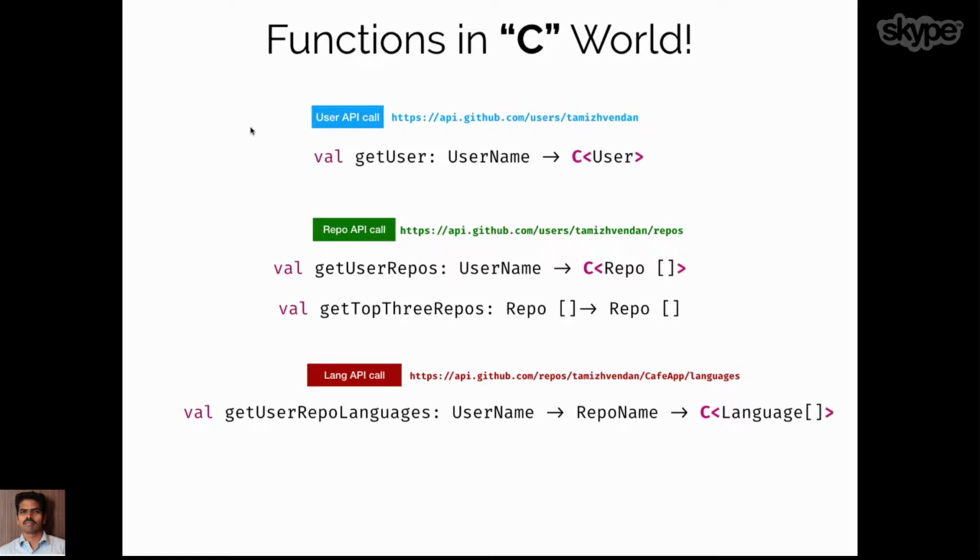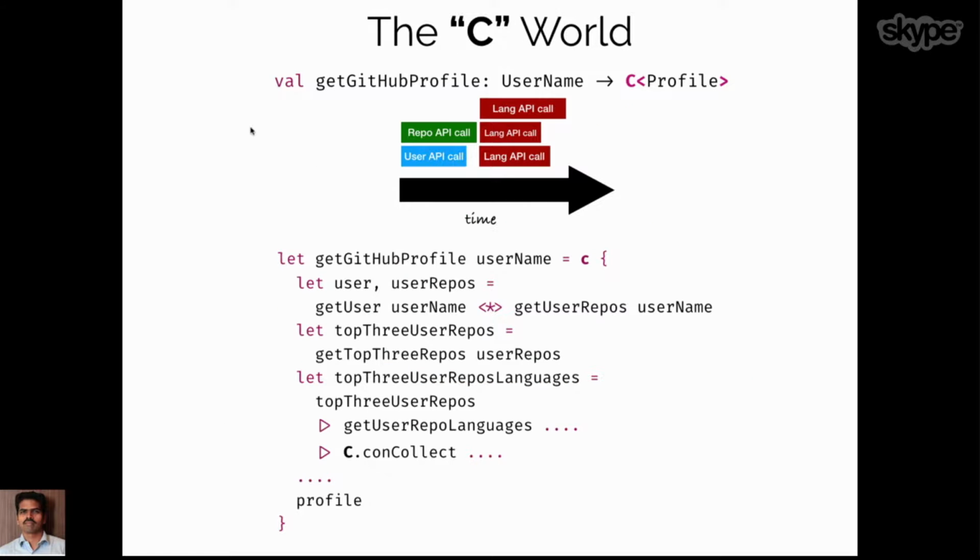And this context is actually what I mean is the C world, where now we have the value in some sort of a context. Now we can wrap around that, and we can provide some sort of a computation expression on top of that world, and using that we can now shuffle things together.